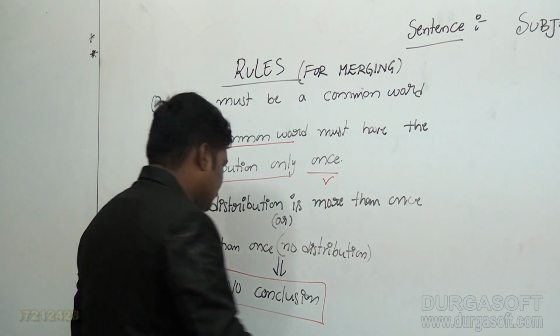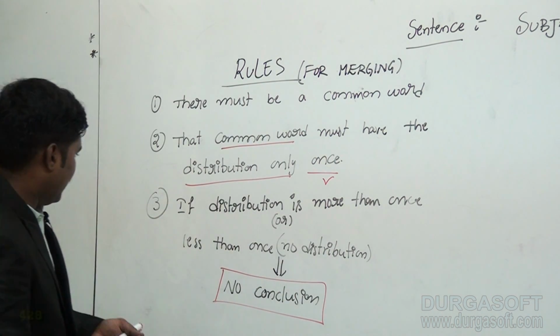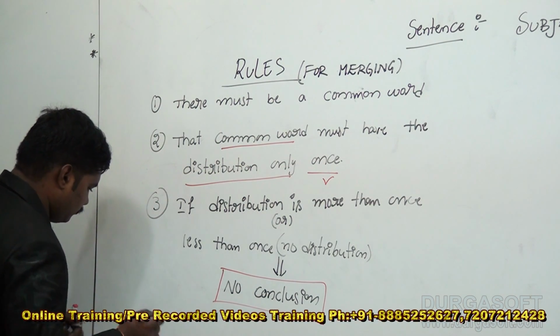Now another thing, at the final step, step 4.